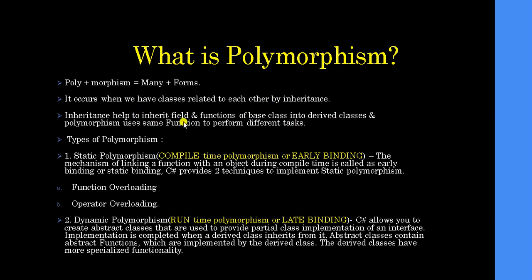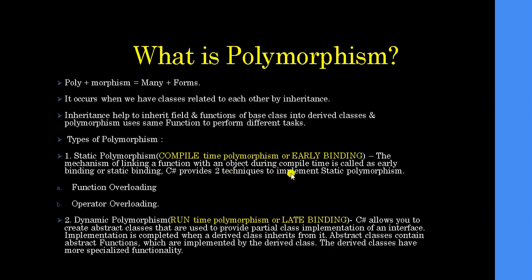So inheritance helps to inherit fields and functions of the base class into the derived class, and polymorphism uses the same function to perform different tasks. Means I'm using the same function which was available in the base class, but to perform a different action inside my child class. There are basically two types of polymorphism: static polymorphism and dynamic polymorphism. Static polymorphism is also known as compile time polymorphism or early binding, and this is mostly asked in interviews. The mechanism of linking a function with an object during compile time is called early binding or static binding.